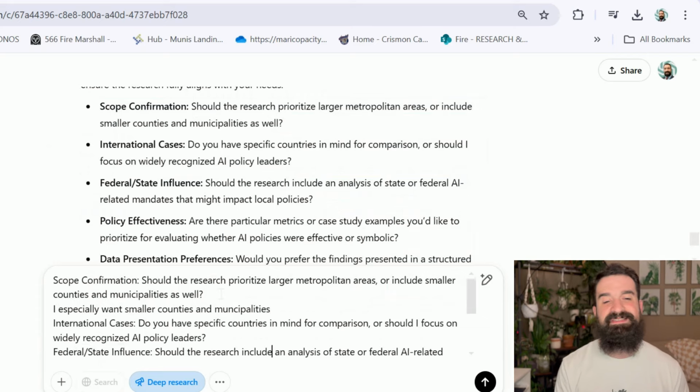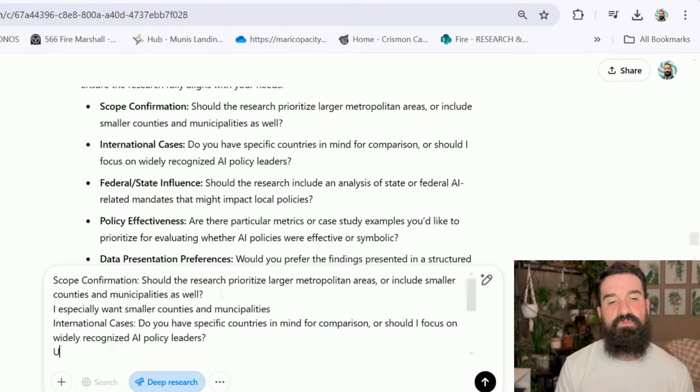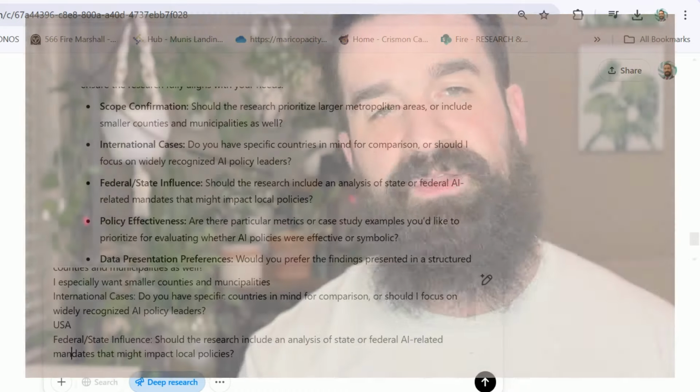For the first one, let's say I want to focus on more of the smaller counties and municipalities. My thought process is it's the smaller cities and counties, and I say smaller, really just anything under 100,000 people. It's the smaller ones or the mid-sized ones that really have the most to gain in terms of efficiency gains and things like that, and the exponential impact that AI and ChatGPT can have on that. Those ones have the most to gain, so I'm really curious about that.